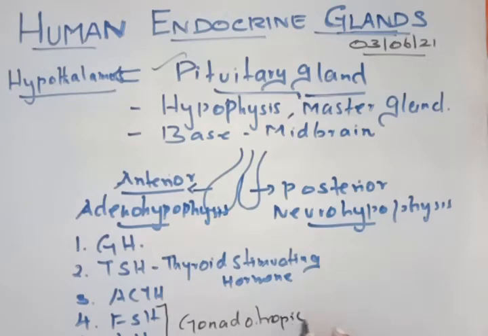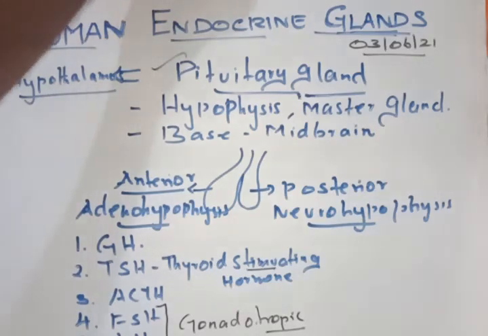Gonadotropic hormone. I will talk about what tropic and stimulating mean. Okay. Then the sixth hormone that we have here is called prolactin. Prolactin, the milk production hormone. So these are all the 6 hormones in the adenohypophysis. In the neurohypophysis, we have only 2 different hormones.